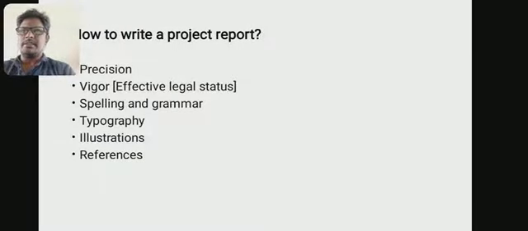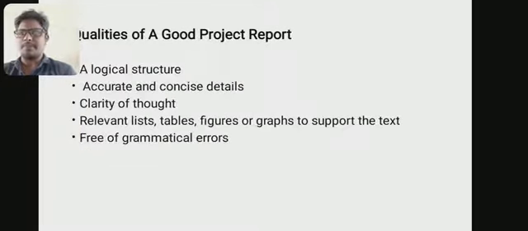Then the next point is how to write a project report. The structure and layout of the project report begins with precision. It should be very precise and brief, with the effectiveness of legal statements and vigor. The spelling should be correct, and grammatical sentences should be there. The typography should be clear. Illustrations should give good examples with explanation, and at last the references.